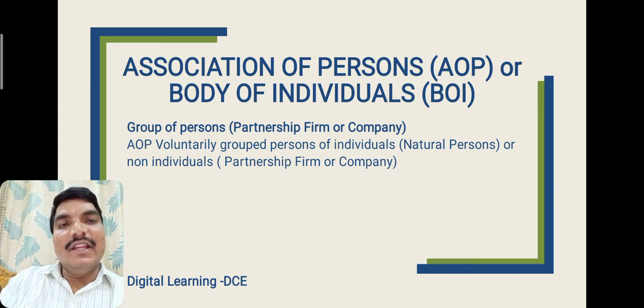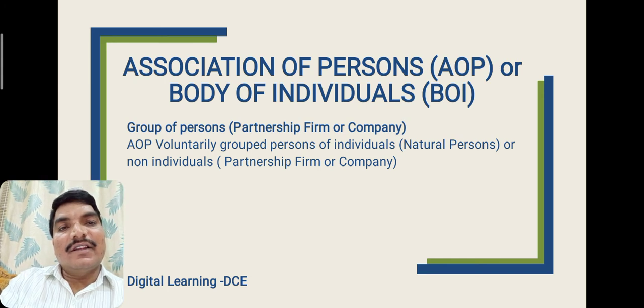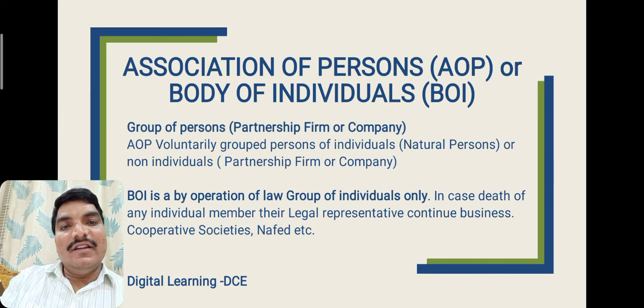An association of persons is a group of persons, whether a partnership firm or a company, combining together. And a body of individuals arises by operation of law.